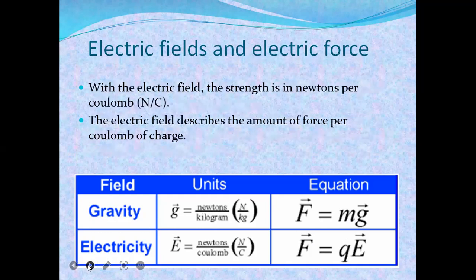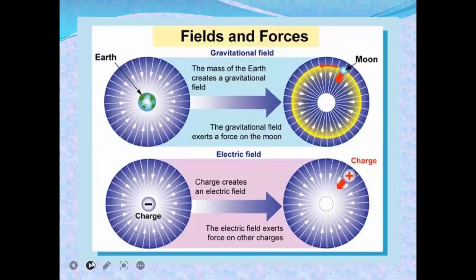With the electric field, the strength is in newtons per coulomb, and the electric field describes the amount of force per coulomb of charge. So this is the electric field, and another is electric force. This is the example for gravitational field and this is the electric field. Remember, there are two types of field: gravitational field and electric field.